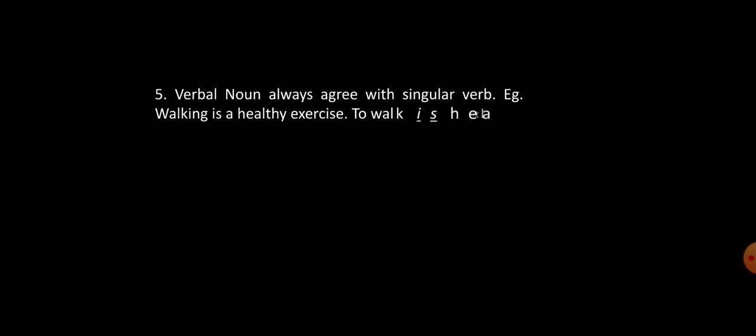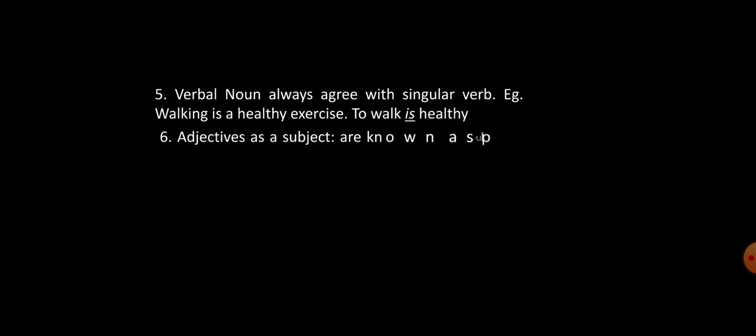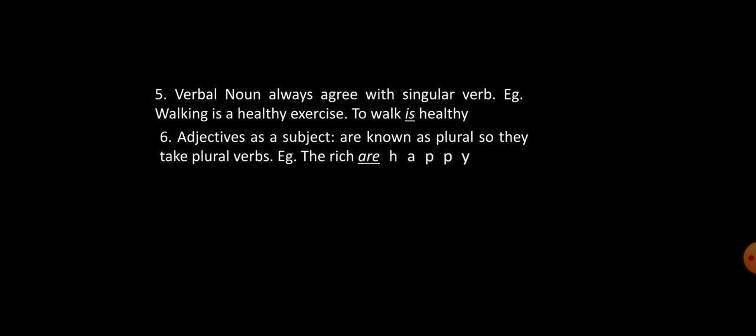Now rule number 5 says verbal nouns. A verbal noun means when you add ing to the root verb, it becomes a verbal noun. All verbal nouns are singular subjects. For example, walking is singular, so it takes is, a singular verb. Walking is a healthy exercise. To walk is healthy. Now rule number 6, with adjectives as a subject.